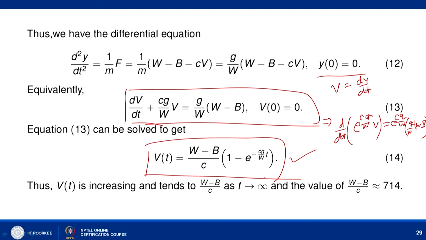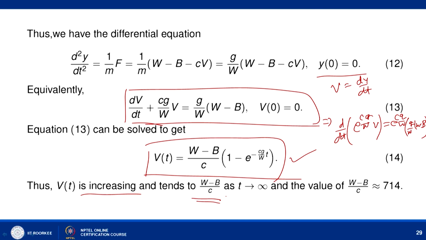Now, Vt is an increasing function. As t tends to infinity, this exponential term tends to 0, becoming smaller and smaller, and Vt increases, reaching its terminal velocity of (W minus B) upon C as time t tends to infinity.